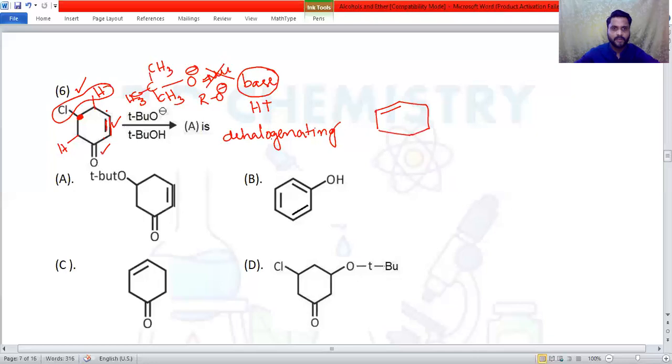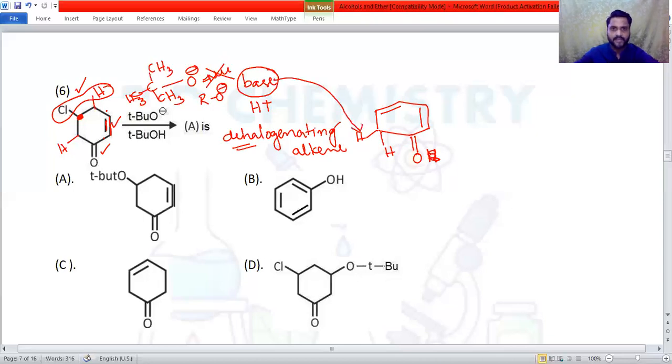You know that dehydrohalogenation will always give an alkene as the product. Dehydrohalogenation. Okay, then this double bond, then we have a double bond O, right? Now there is a hydrogen here. There are two hydrogens here next to the C double bond O. Now this is a base.